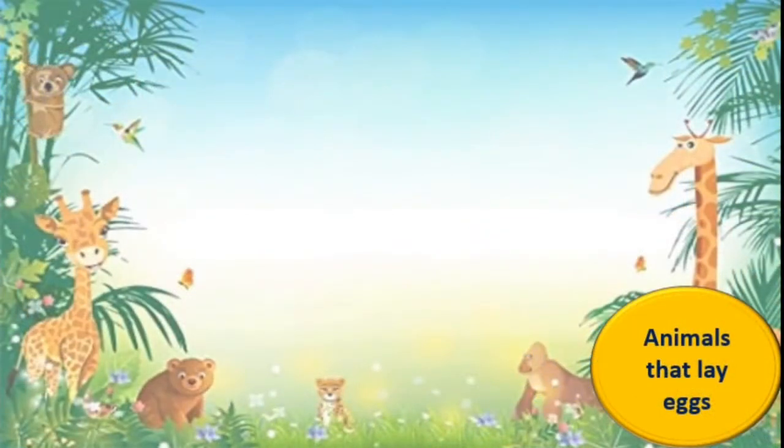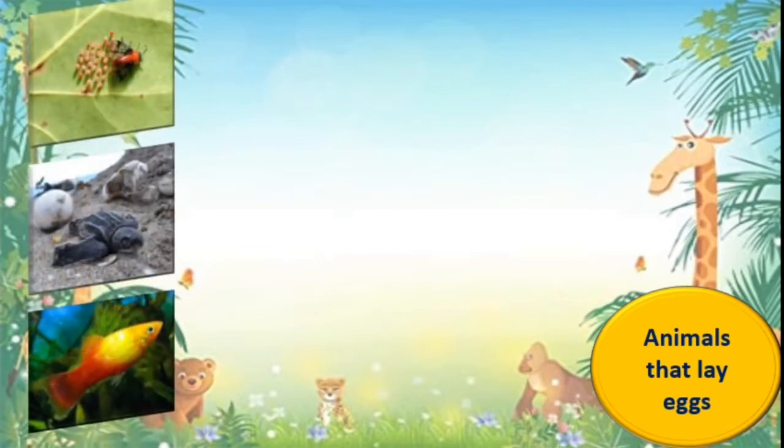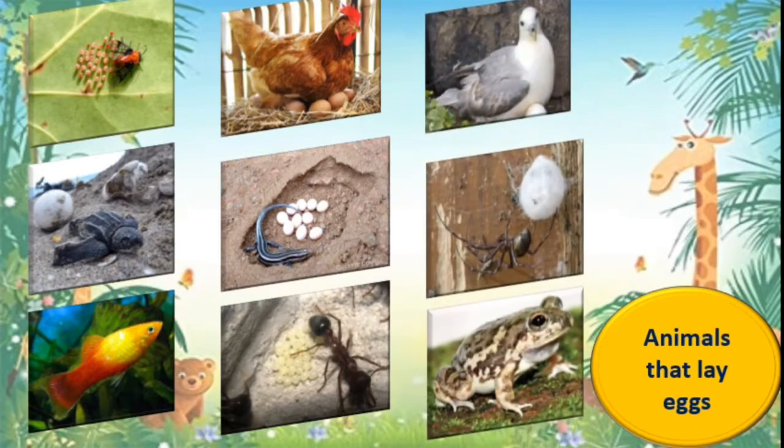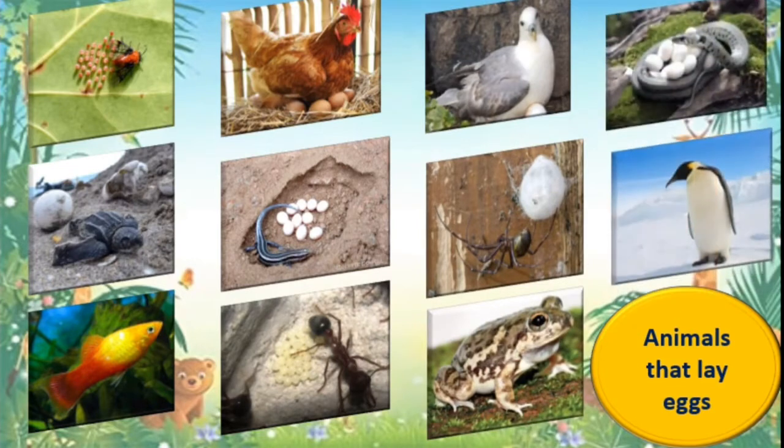Now we will see the animals that lay eggs. See here, housefly, turtle, fish, hen, salamander, family of lizard, spider, pigeon, frog, snakes, penguin. They lay eggs, but we do not often see their eggs. Their eggs are very tiny.